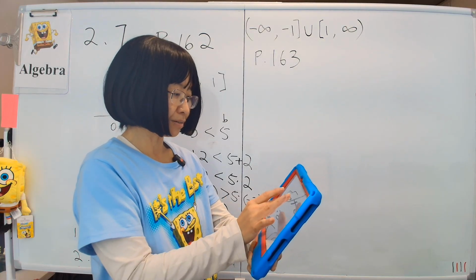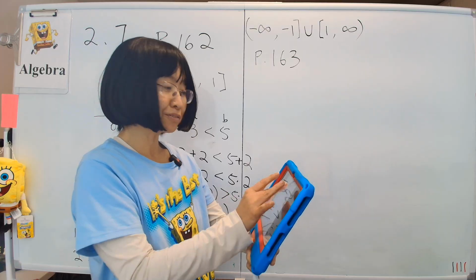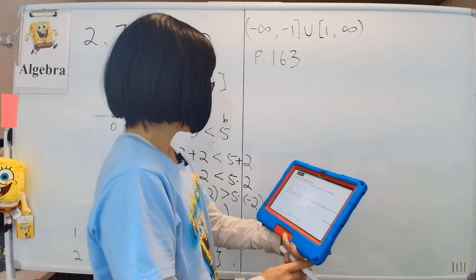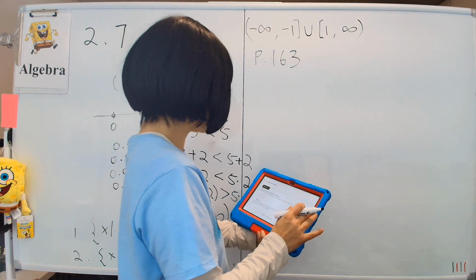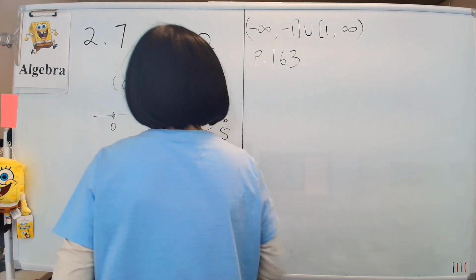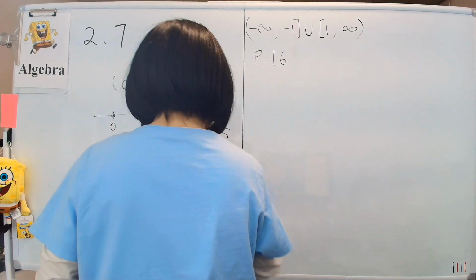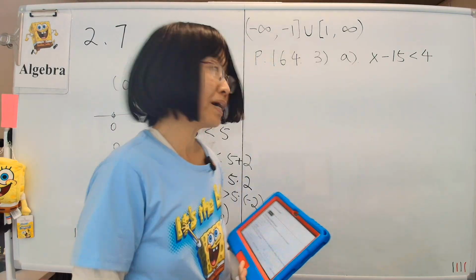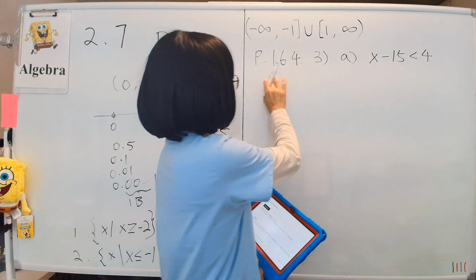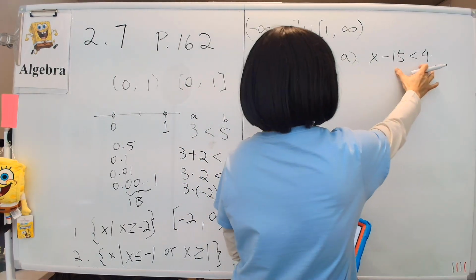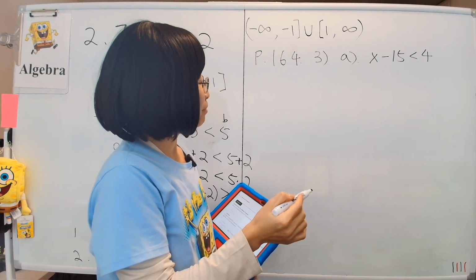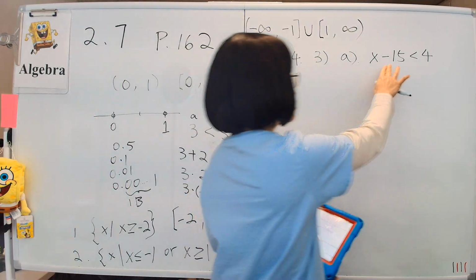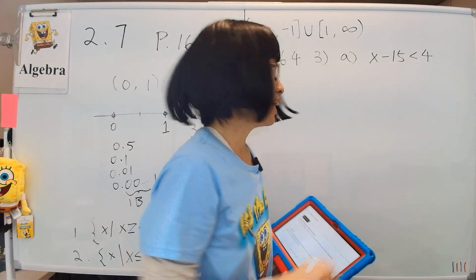Okay, having said that, let's do an example to see how this works in a homework, of course. Let's look at example 3 on page 164. Somehow we made it to 164. Now let's look at example 3 on page 164, part A, where we have a simple inequality problem. Remember that when it comes to plus and minus, we can just act like this is the equal sign and work the same way.